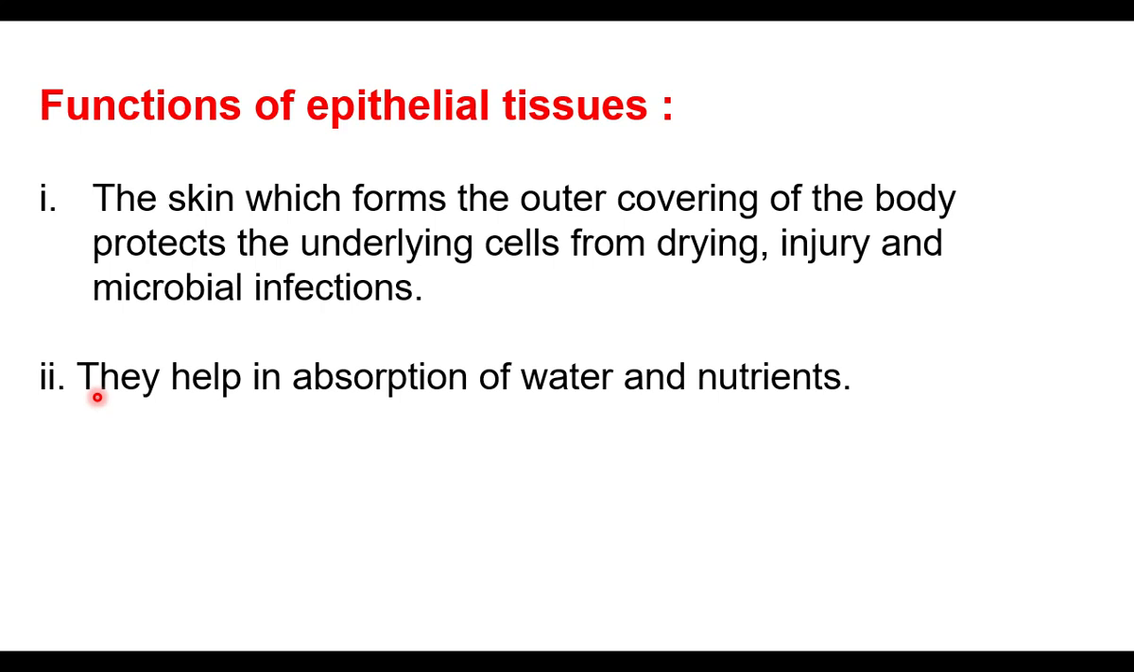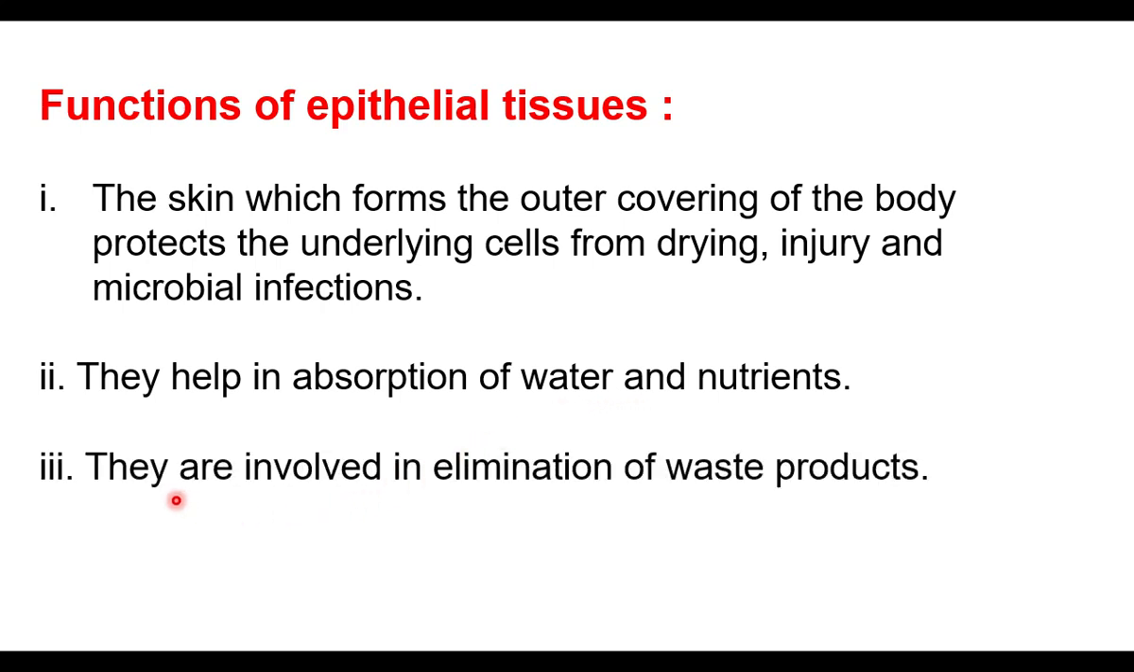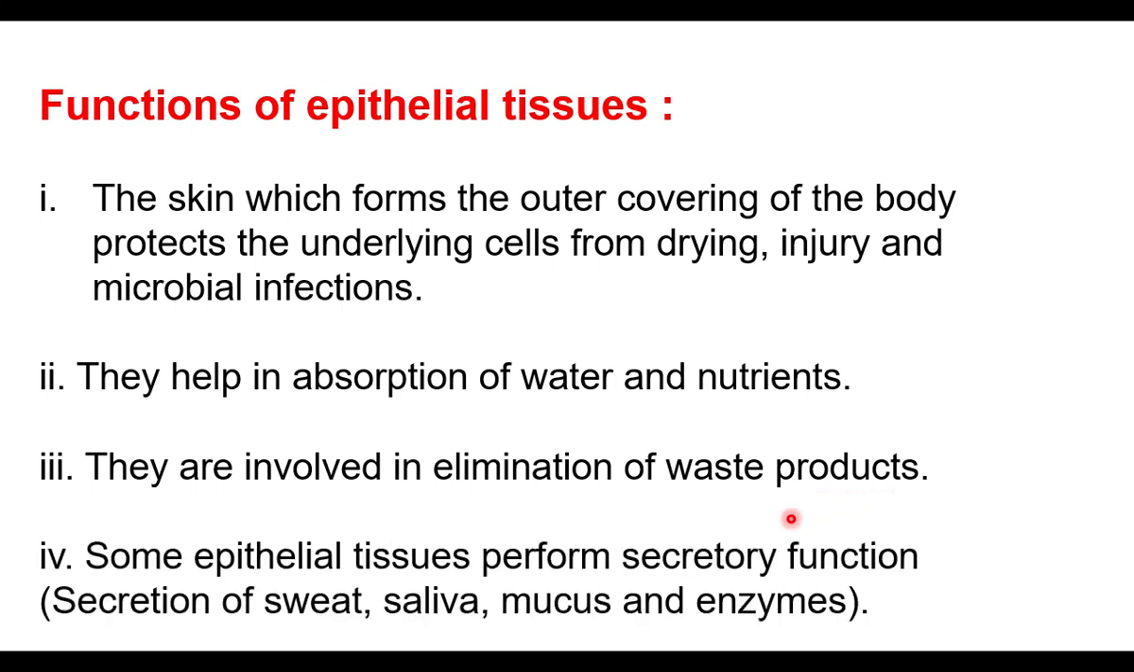Epithelial tissue helps in absorption of water and nutrients. These tissues help in absorption of water and nutrients from which part? From the digestive system, from the stomach and intestine. Water and nutrients are taken inside the epithelial tissues. They are also involved in elimination of waste products. Epithelial tissues in kidneys are involved in this work.